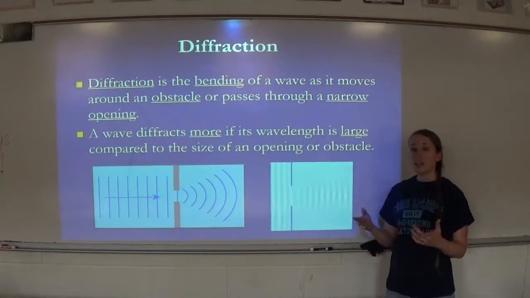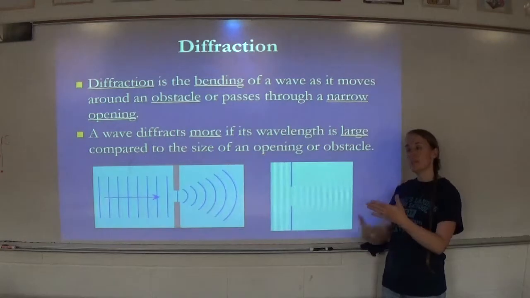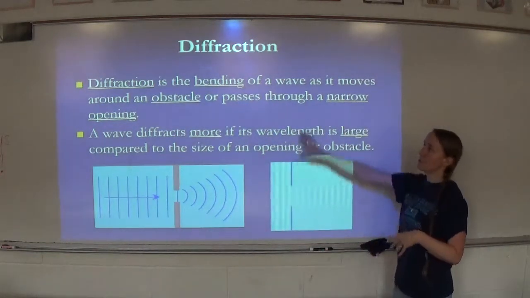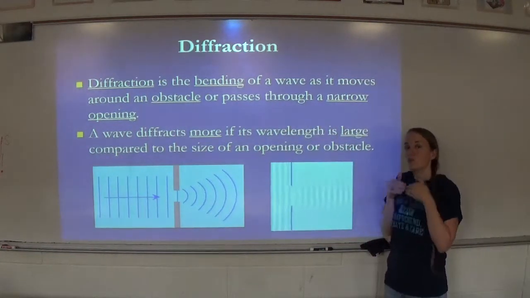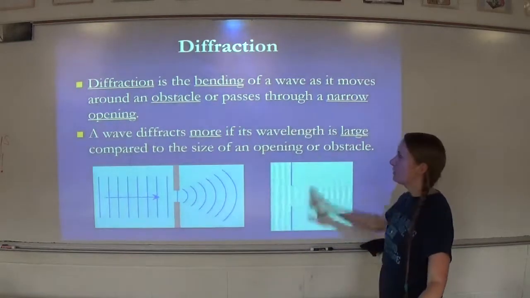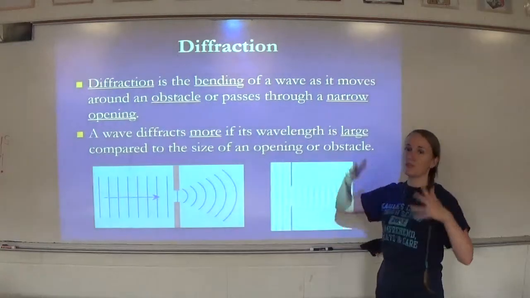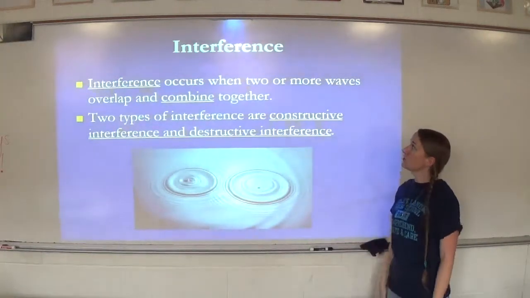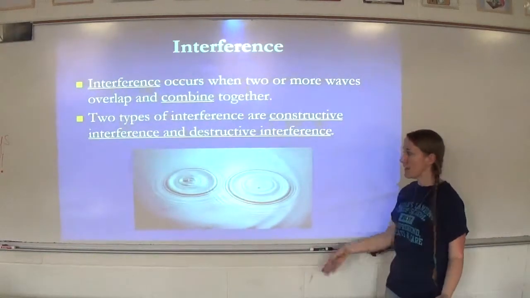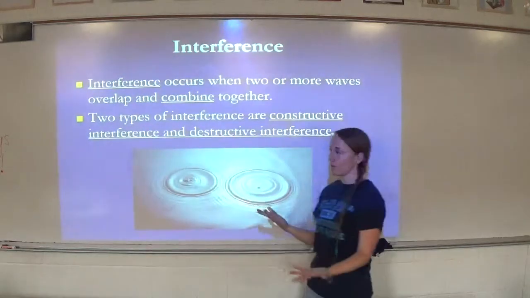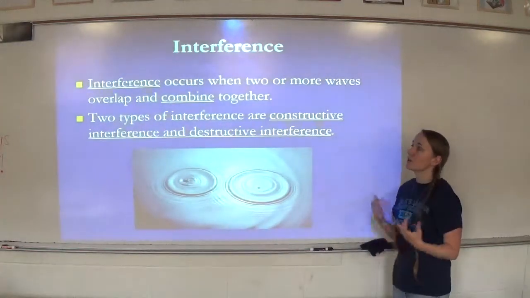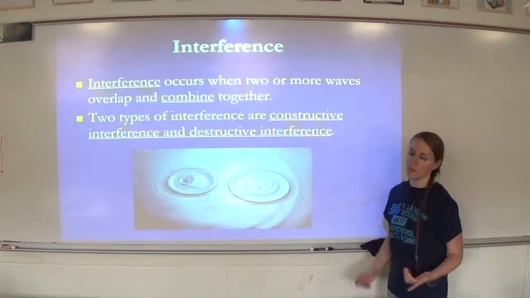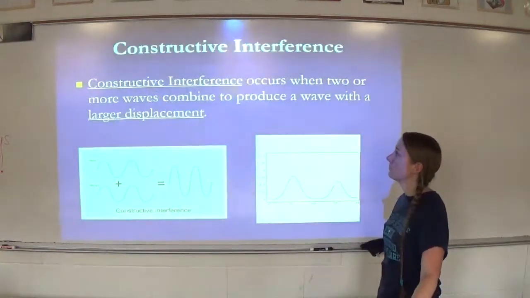All right, so reflection is bouncing back, refraction is bending as it passes through a new medium, and diffraction is passing around something or through a narrow opening. And diffraction is greater as the wavelength is larger compared to the opening. So interference occurs when two or more waves overlap or combine. Like this right here would be interference. Two types of interference are constructive interference and destructive interference. So let's talk about what those are.